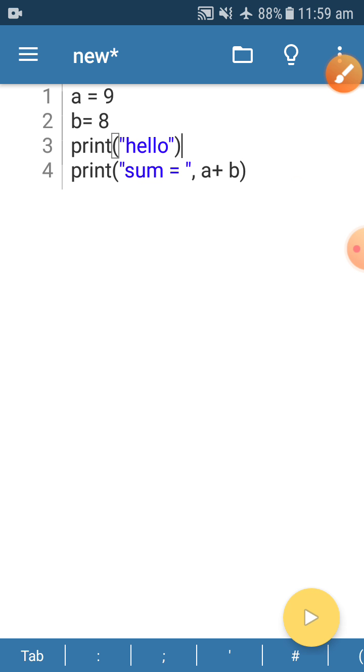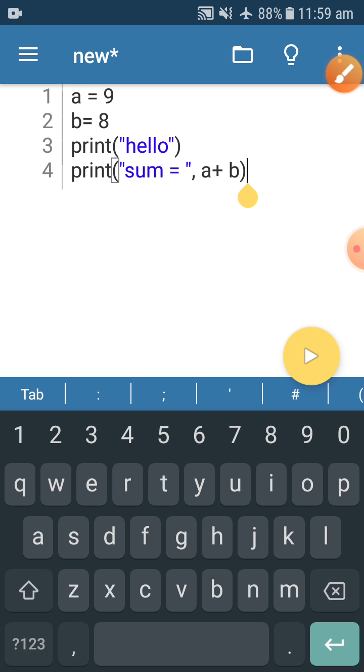Then I'm using that empty statement pass. I'm just writing pass. See children, now pass color has been changed because pass is a keyword here. It has some inbuilt meaning. What is the meaning of that? To pass that particular line to the next line. Basically this pass will not do anything.